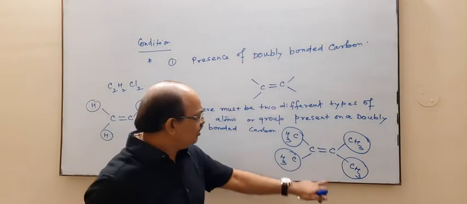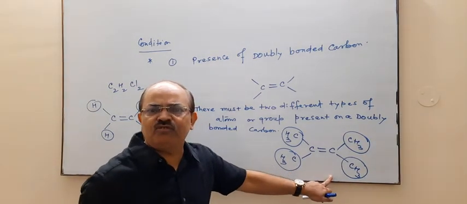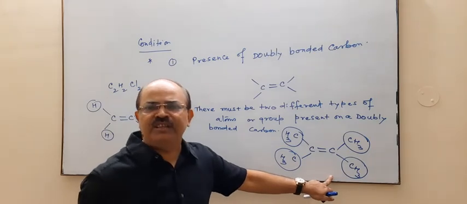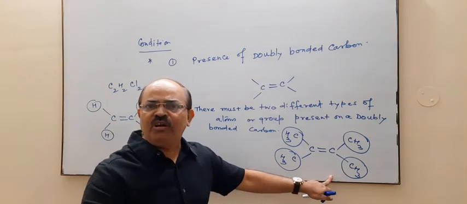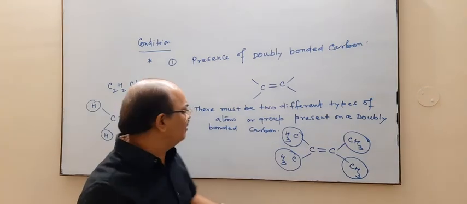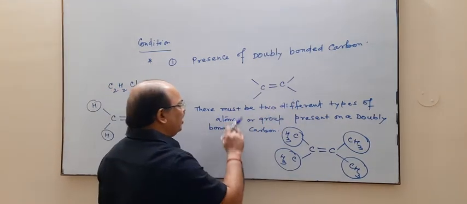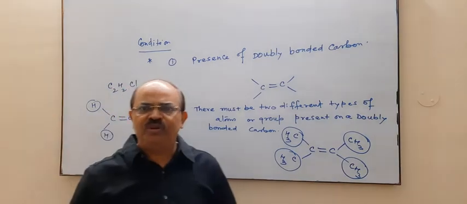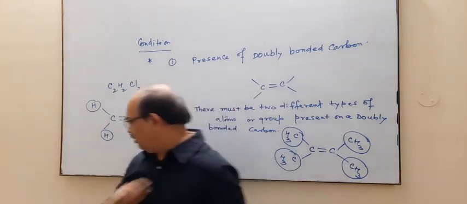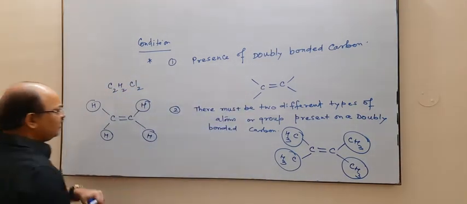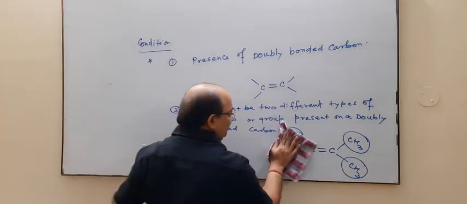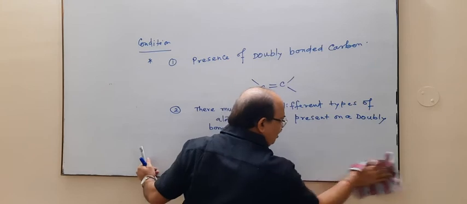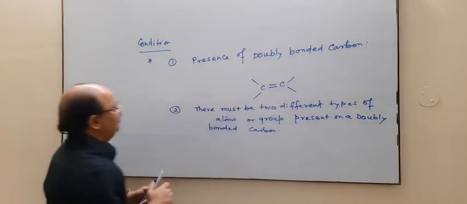Somebody asks you कि क्या इसमें ज्योमेट्रिकल आइसोमेरिज्म पॉसिबल है? Then the answer is no. इसमें भी पॉसिबल नहीं है. Because the second condition is there must be two different types of atoms or groups present on a doubly bonded carbon.